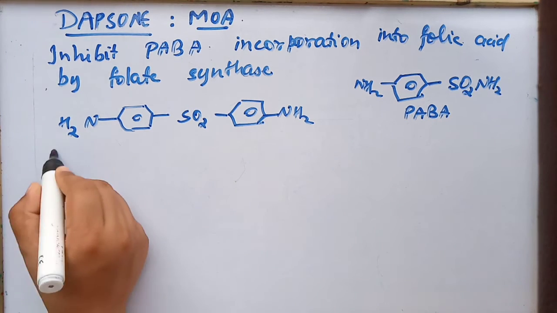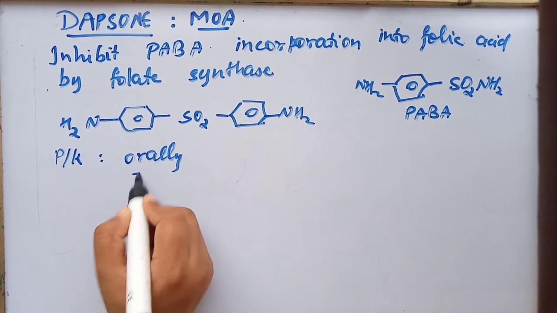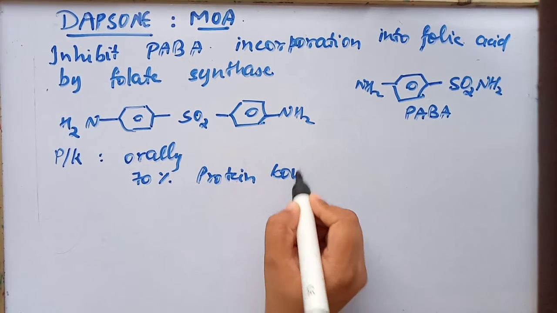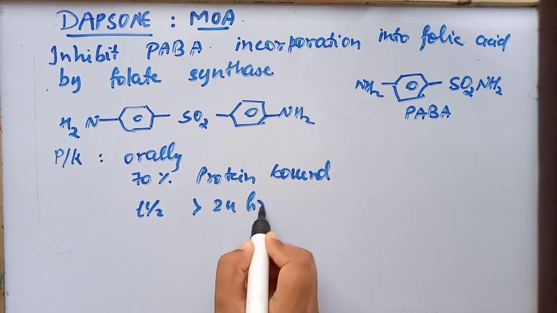If we talk about the pharmacokinetics of this drug, it is given orally. It is 70% protein bound. Half-life is greater than 24 hours.